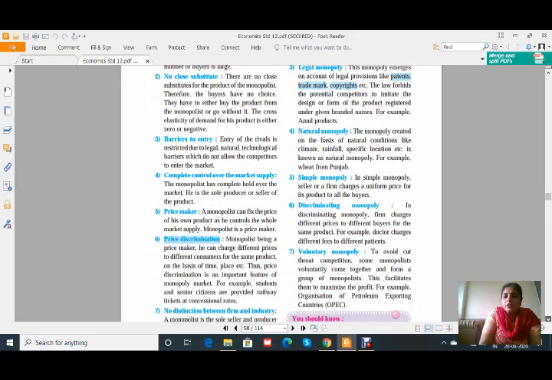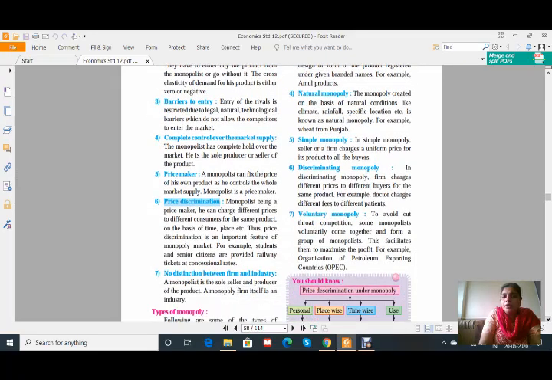Then the next one is simple monopoly. In a simple monopoly, the seller or firm charges a uniform price for its product to all the buyers. It's a very simple one. Discriminating: the firm charges different prices to different buyers for the same product. Here the example is given that a doctor charges different fees to different patients. He can charge according to the financial condition of the patients or people.